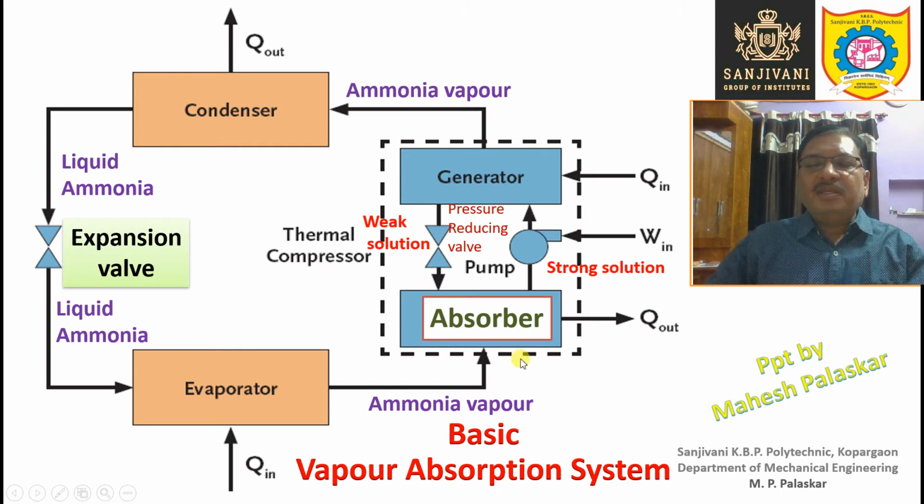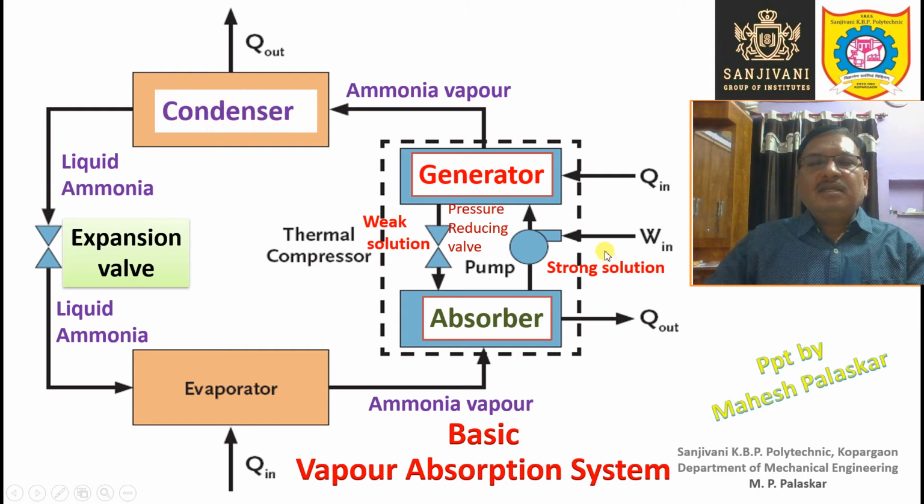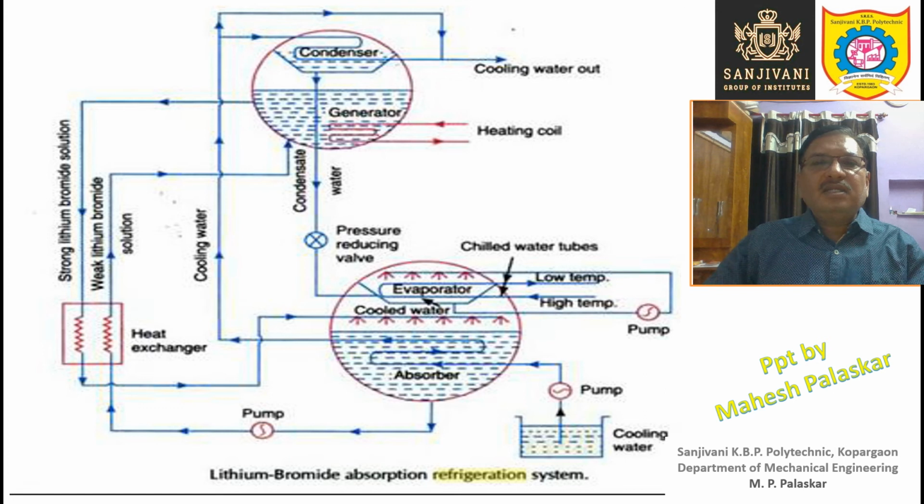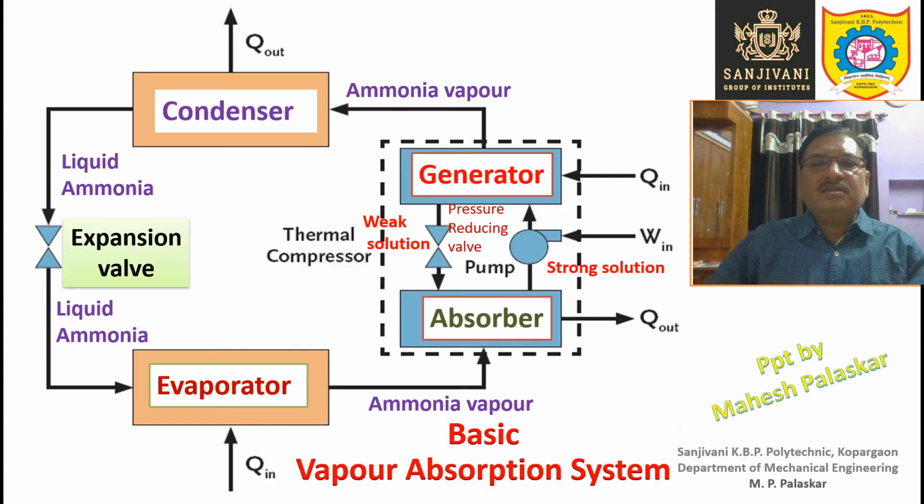So out of them, one is the absorber, another is the generator. Then some more devices are used, that is the condenser. Then this is the evaporator. So these are the various devices used in the basic vapor absorption system, right?